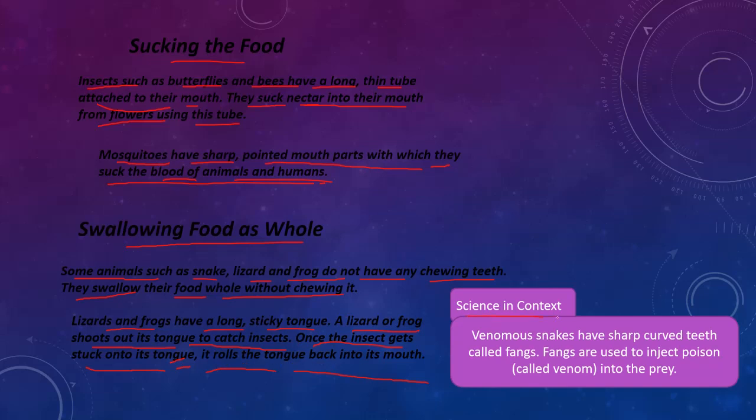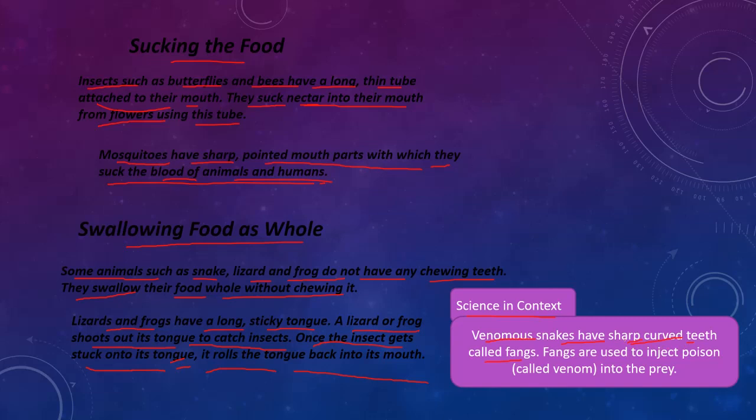Science in context. Venomous snakes have sharp curved teeth called fangs. What does venomous mean? Venomous means poisonous. Poisonous snakes have sharp, curved teeth.